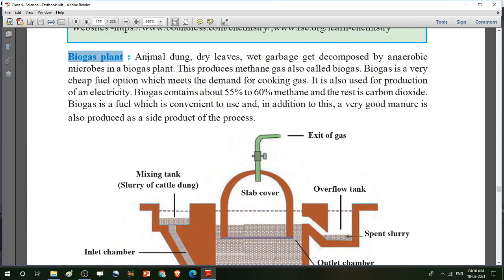What is a biogas plant? Animal dung, dry leaves, and wet garbage get decomposed by anaerobic microbes. Anaerobic means absence of air. Anaerobic microbes in the biogas plant.